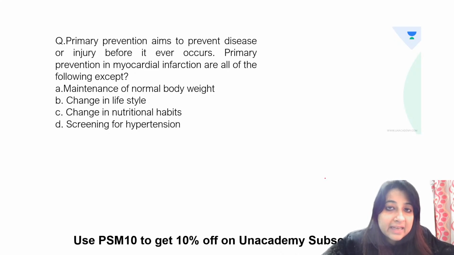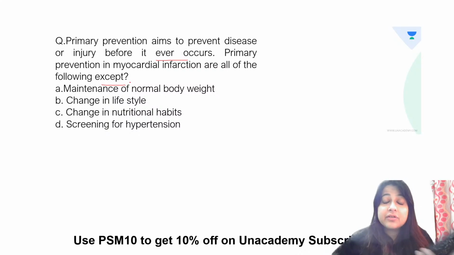Primary prevention aims to prevent disease or injury before it even occurs. Primary prevention in MI: all of the following except? Maintenance of normal body weight, change in lifestyle, change in nutritional habits, or screening for hypertension. So what is the answer over here? Screening everybody is which level of prevention?